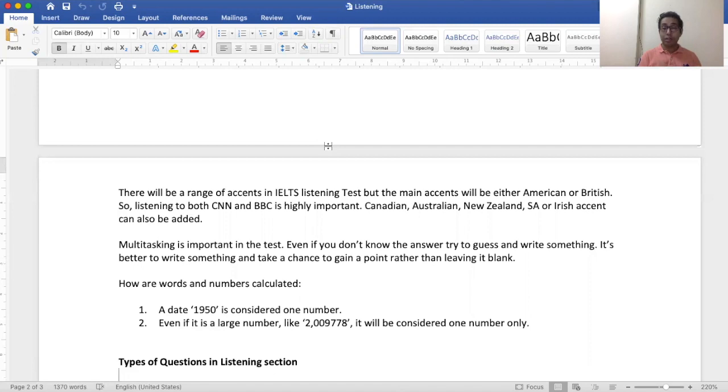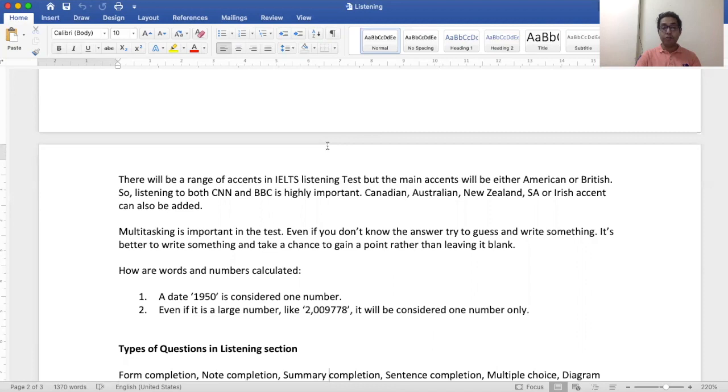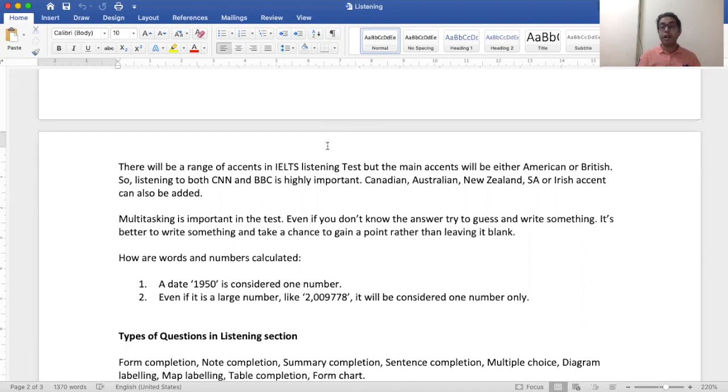So you can hear Canadian news, CBS, or you can hear South African news or Irish news sometimes to improve your understanding of those accents. Then you have to do many things together. You have to be smart enough. Multitasking is very important in this test.